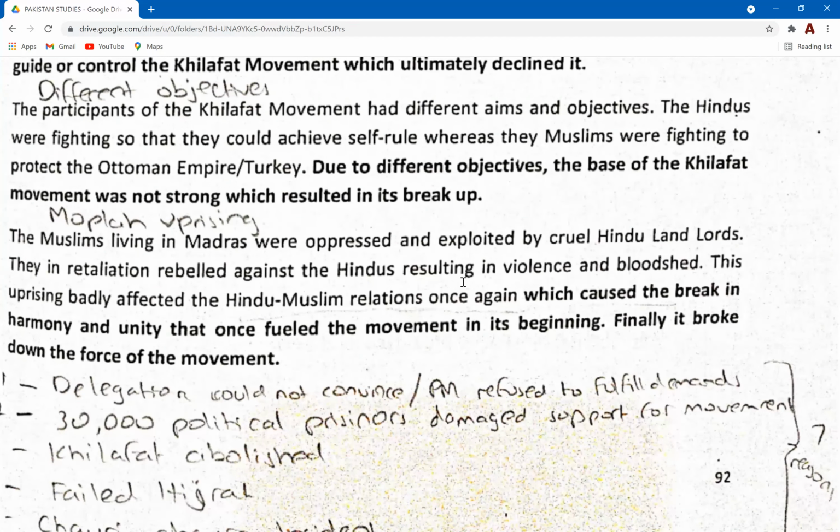They were launched by the Hindus to unite the Hindu community for self-rule, to have this idea of nationalism. So self-rule was an objective for the Hindus to take part in the Khilafat movement. The major aim was again faded. Muslims were fighting for the Ottoman Empire. Hindus wanted self-rule. There was no common objective again, and the basis of the Khilafat movement was not strong again.